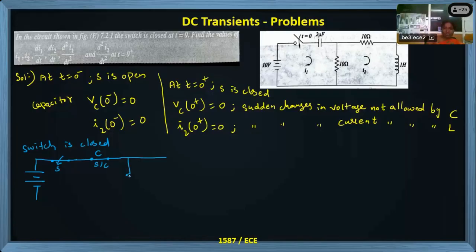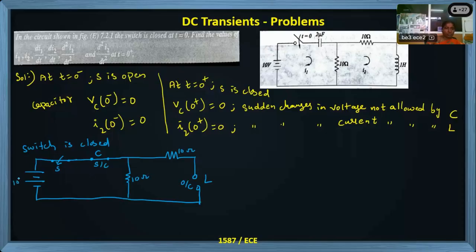And then we have the resistor 10 ohms and another 10 ohms, and then the inductor, there is no current flow. So in the place of the inductor, we have to put an open circuit. Understood what is done?